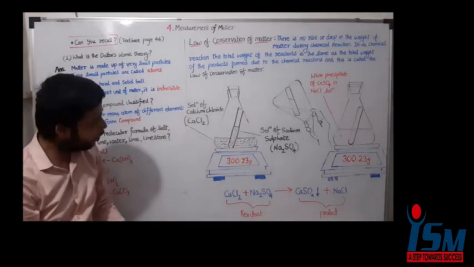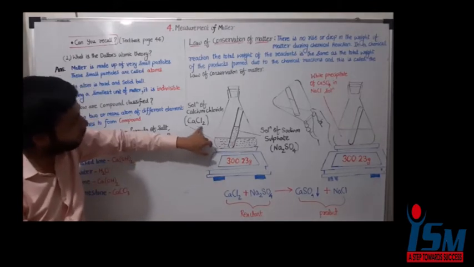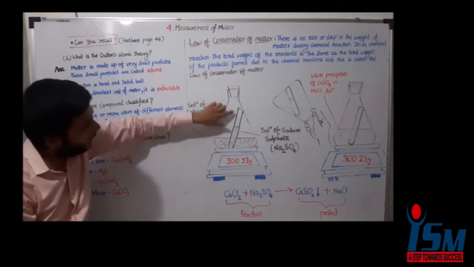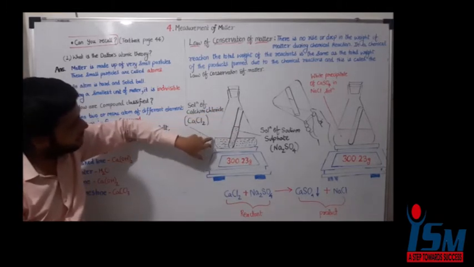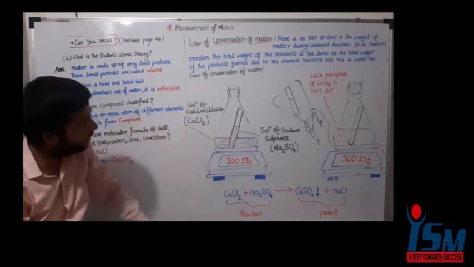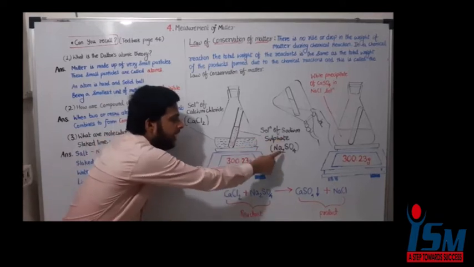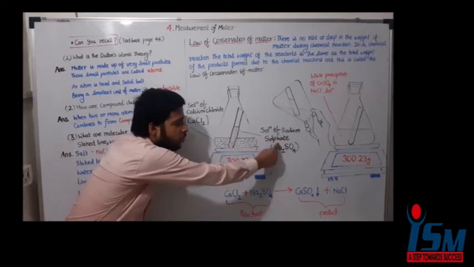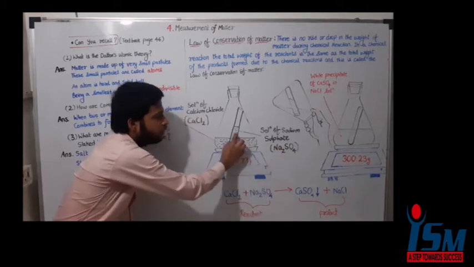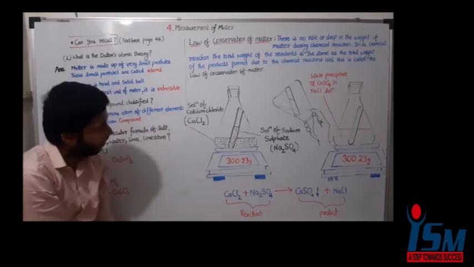Take an example: a solution of calcium chloride in a conical flask, and this test tube contains a solution of sodium sulfate. Sodium stands for Na, SO4 stands for sulfate. This is a solution of sodium sulfate, and this is a solution of calcium chloride.